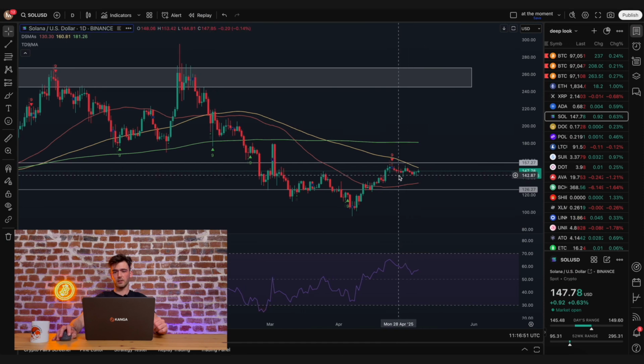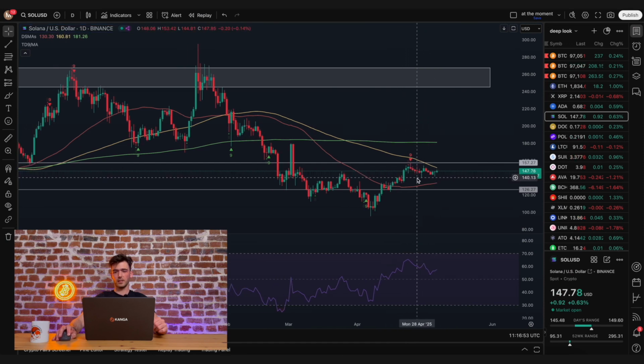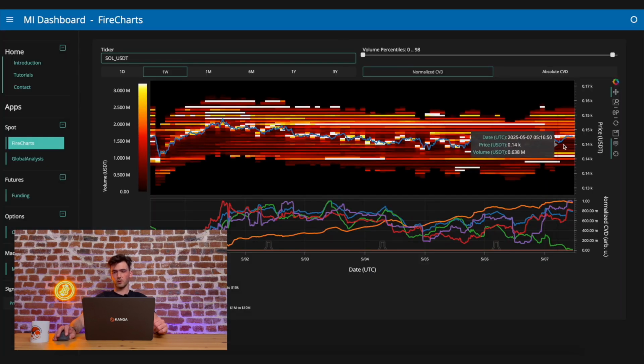And just like in the case of Bitcoin, we have wicks from previously extended candles here. So this is where demand first appears, and that demand already seems to be quite strong. There are also quite a few resistance levels appearing, all the way up to $150.